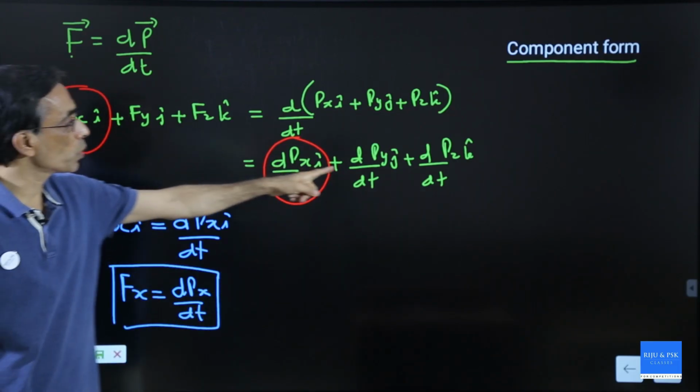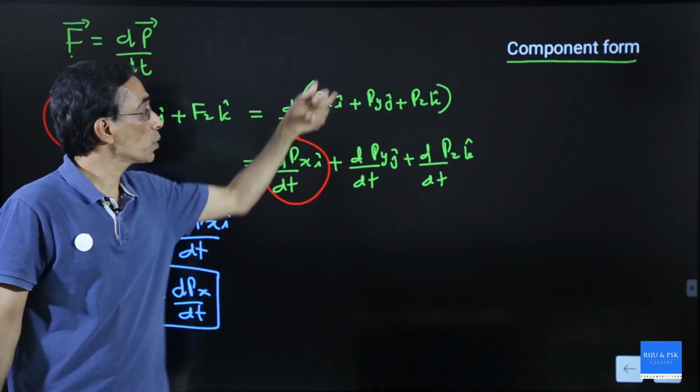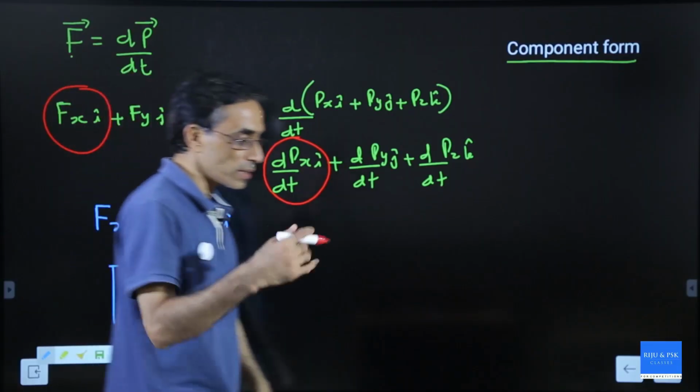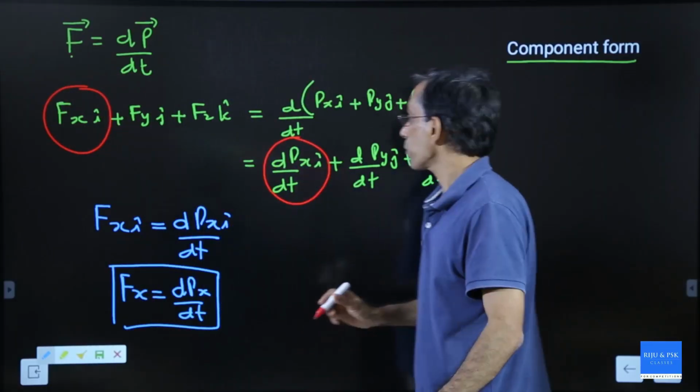Similarly, Fy equal to dpy by dt and Fz equal to dpz by dt. Okay, I can write it like this. But what does it mean? Very important.